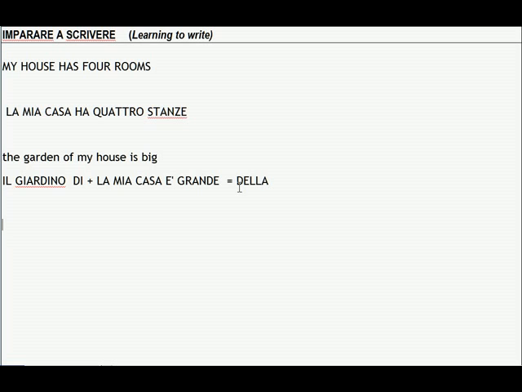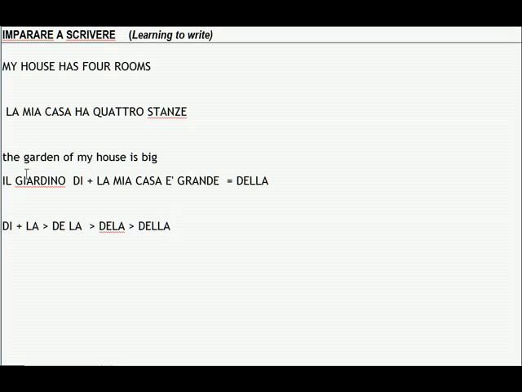Let's say theoretically, passage number 1 is di la, another theoretical passage is de la, and the final passage would be della.